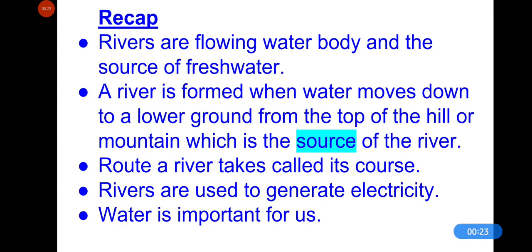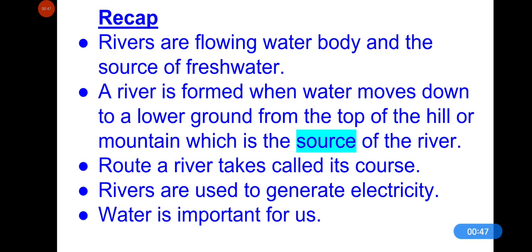We have studied the introduction to rivers. So now we know that rivers are flowing water bodies and the source of fresh water. And how is a river formed? When water moves down to a lower ground from the top of a hill or mountain, which is the source of the river.